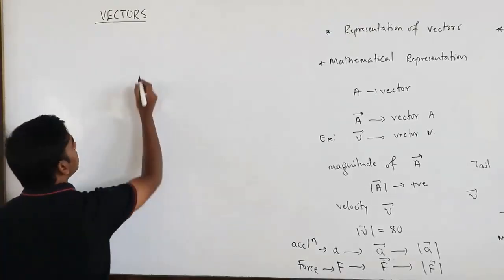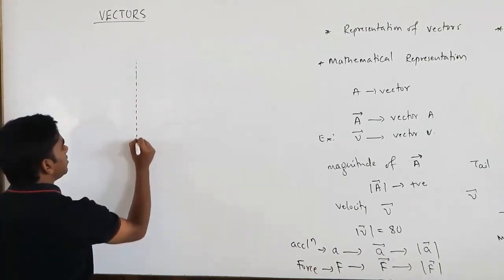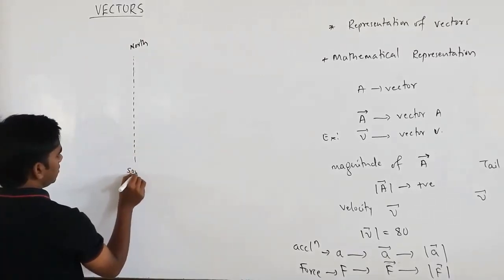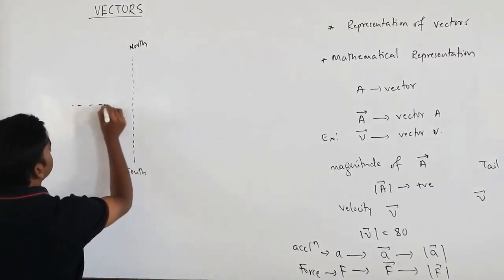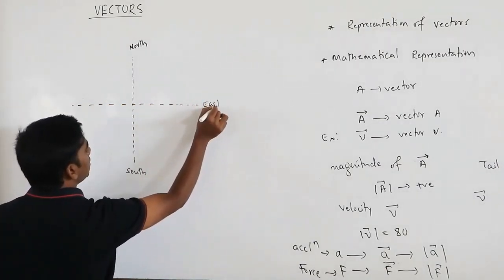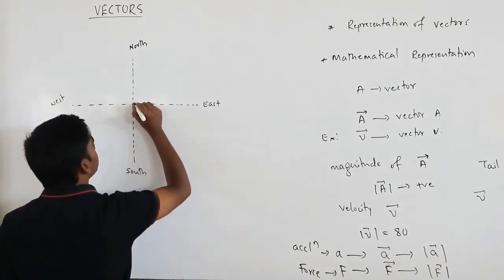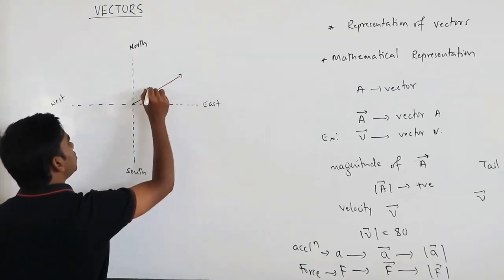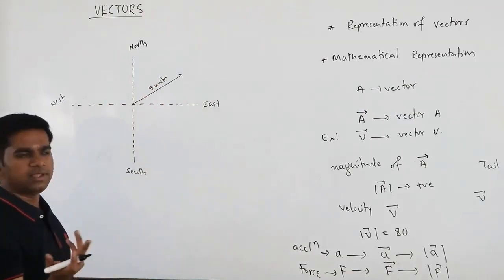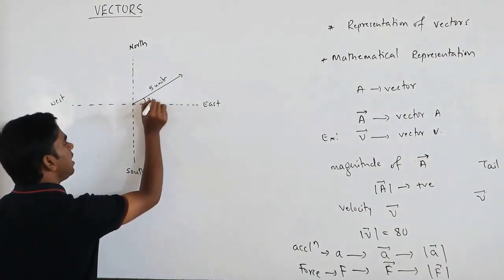So let me draw simple vectors. Suppose I take the directions over here: this is north and this is south. This side, is it west or east? This is going to be east, and this is going to be west. So I will draw a vector over here, say of 5 units, 5 meter or 5 centimeter or 5 kilometer, whatever, so that way I am writing units. Making some 30-degree angle over here.